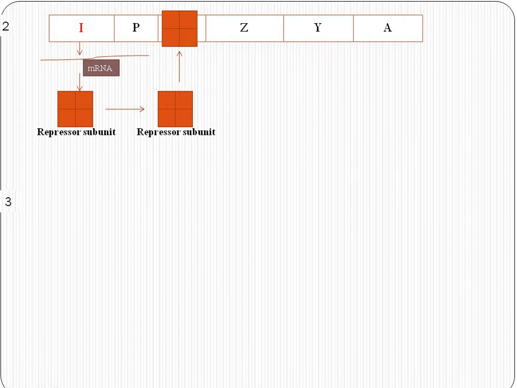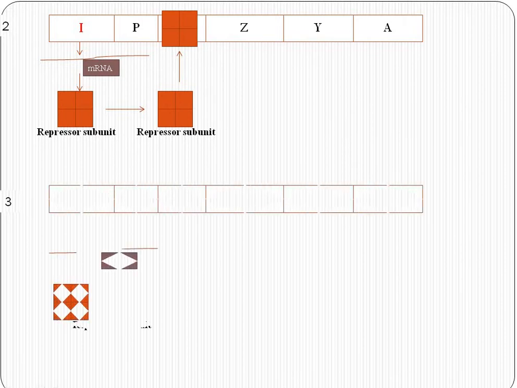This is coming from the previous slide. In the previous slide I discussed that if the concentration of glucose becomes very low in the cellular medium, then there will be no transcription process or translation. But why will there be no more transcription?